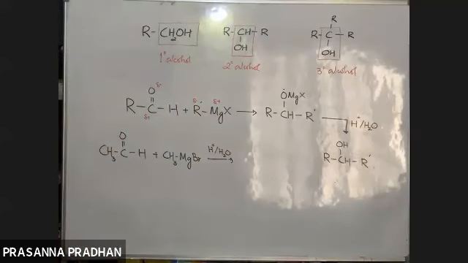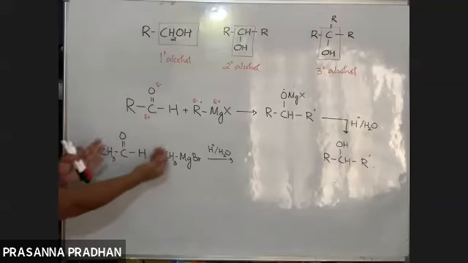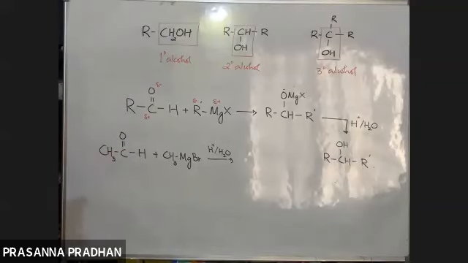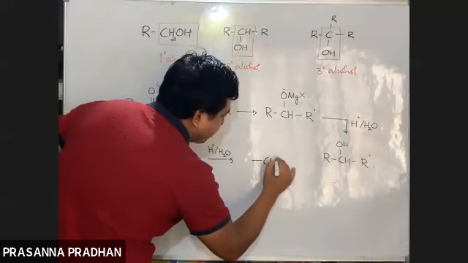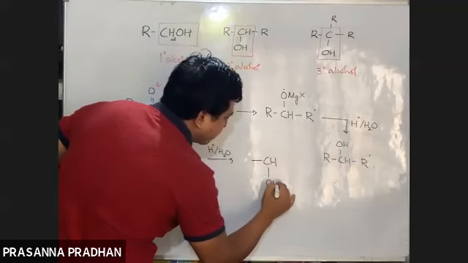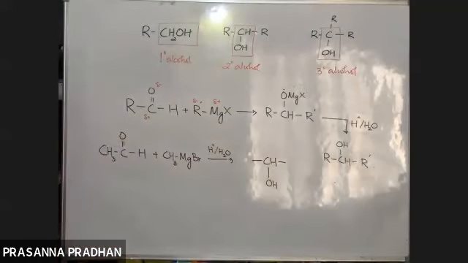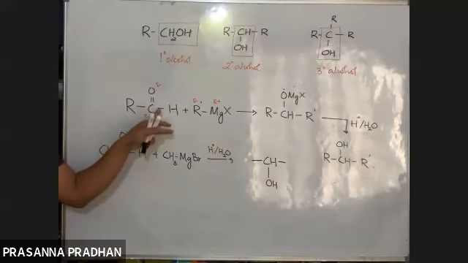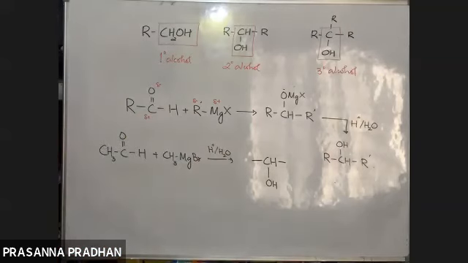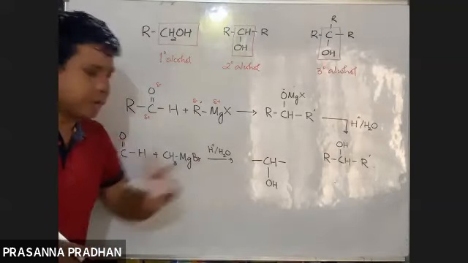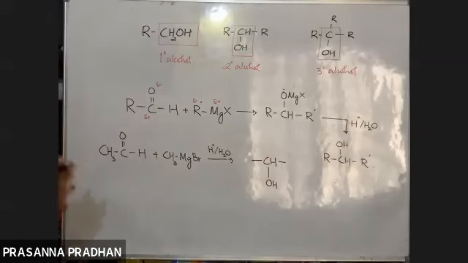Now, I know if I treat any aldehyde other than formaldehyde with a Grignard reagent, I will get a 2-degree alcohol. What is the functional group in 2-degree alcohol? I'll just draw CHOH like this. Now, what are the two alkyl groups?